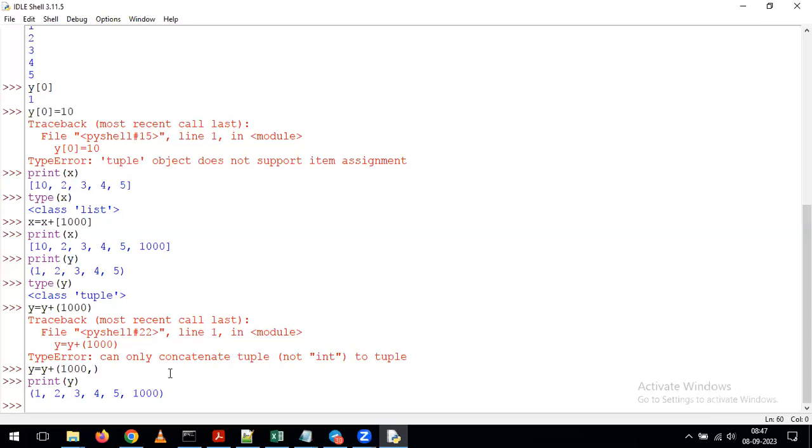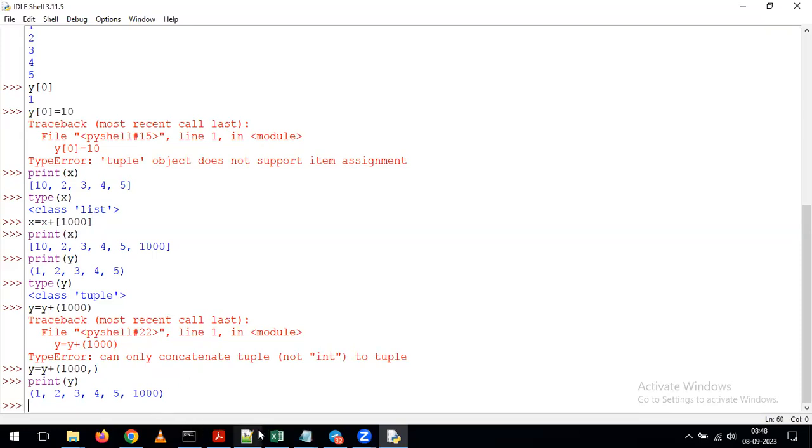And again, this is one of the interview questions. For that reason, I'm showing you all these examples of what we can do on top of the list and what we can do on top of the tuple. In the interview they will ask the question, what is the difference between list and tuple? It's a very simple answer. On top of a tuple we cannot perform update operations, but on top of a list we can perform the update operation. That is the main difference between list and tuple.